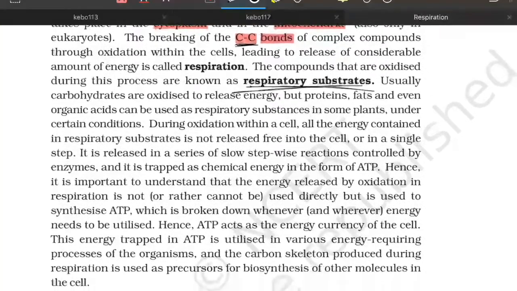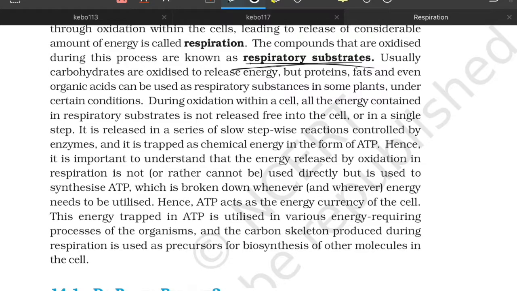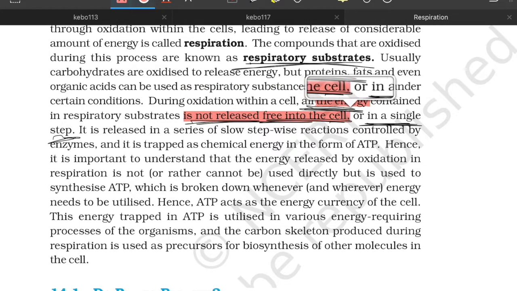During oxidation within a cell, all the energy contained in respiratory substrates is not released. All the energy is not released free into the cell, or in a single step. You can't manage that, it would become an explosion. It is like the difference between a nuclear reactor and a nuclear bomb. You can't release it just like that. You have to slowly extract it. That's why it's not in a single step.